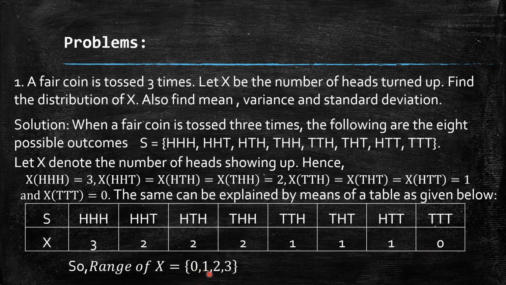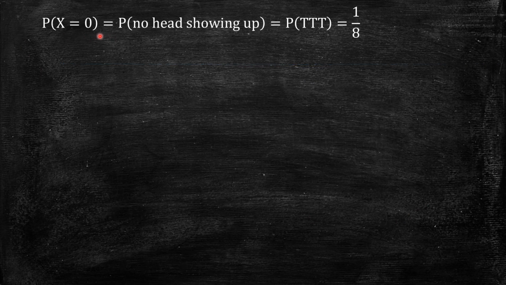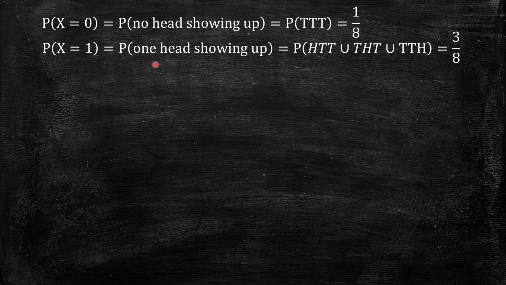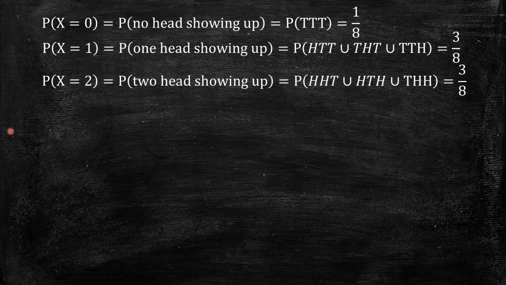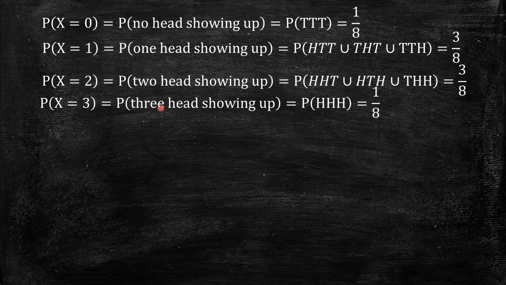Now for each x, we have to find the probability function p of x, which I can find easily. Probability of x equal to 0, that means no head showing up, TTT, so out of 8, 1 by 8. What is the probability of x equal to 1? One head, there are 3 possibilities, so 3 by 8. X equal to 2, 2 heads: HHT, HTH, THH, so it is 3 by 8. Probability of all 3 heads is 1 by 8.